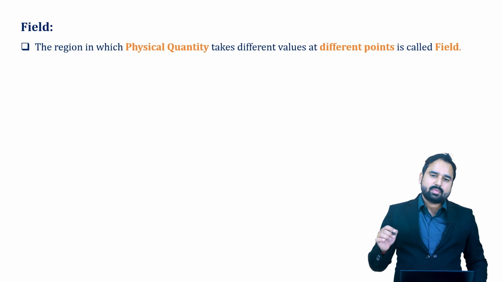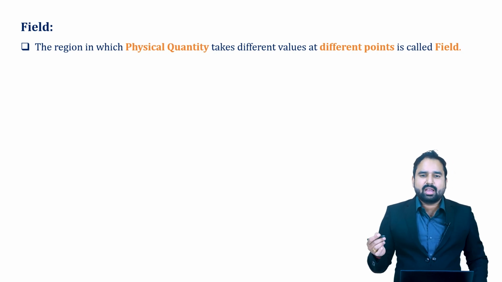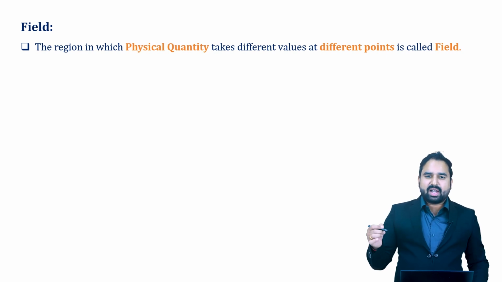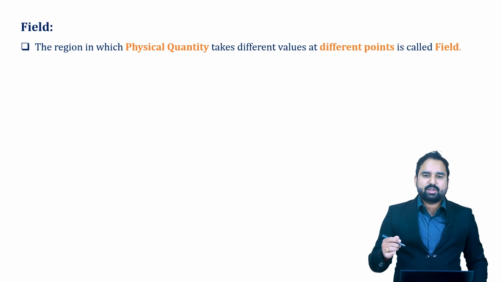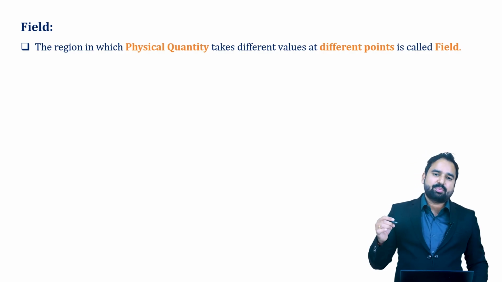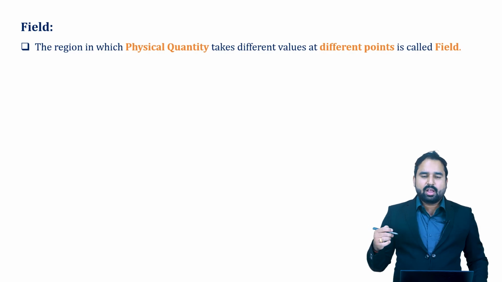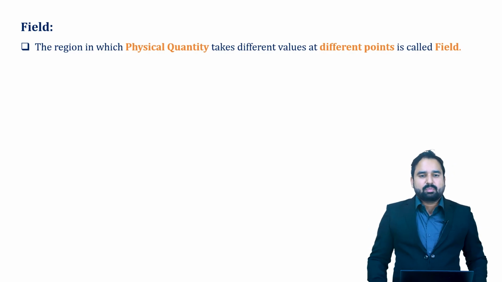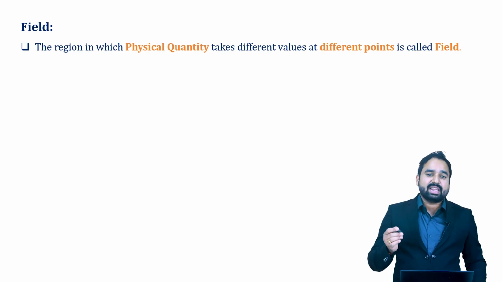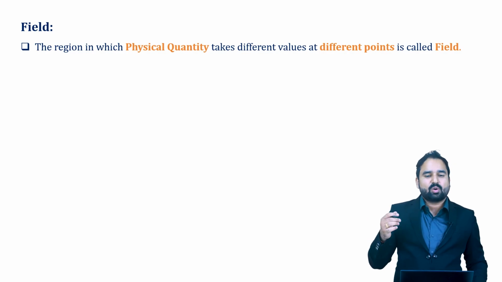For an example, you are listening to music on a speaker. Somebody is listening to the music nearby to the speaker and somebody is listening to the music after a while, or we can say at a distance from the speaker. The person who is sitting at the place which is near to the speaker is listening to the music loudly, but the person who is sitting away is hearing that music at a low volume.